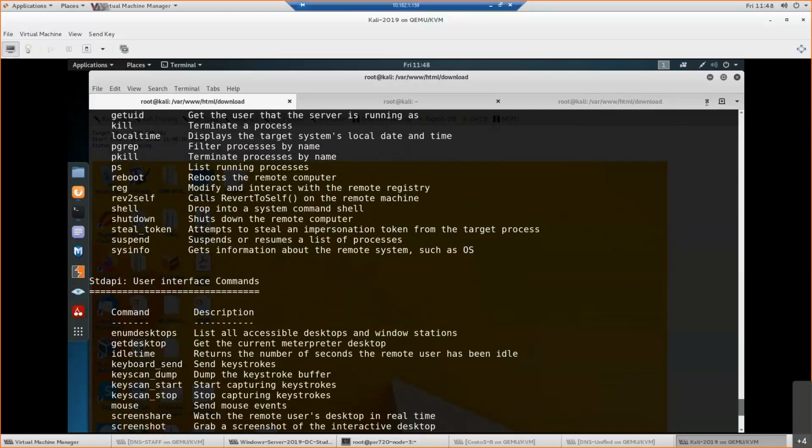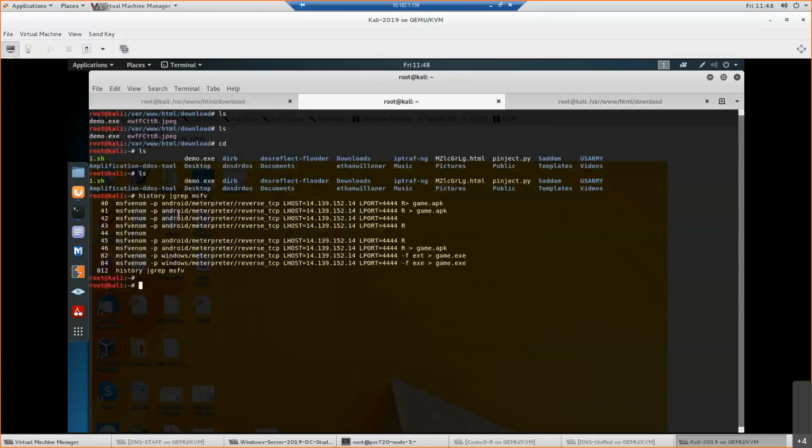What are the good antiviruses for Android? We'll discuss that. A lot of antiviruses are there. If you go to the Play Store, you'll get McAfee, Kaspersky, a lot of things. Depending on your budget, you can buy one. So Android is also the same. What is the command I have to type for Android? This is the command. Only the Android meterpreter payload I'll use here.